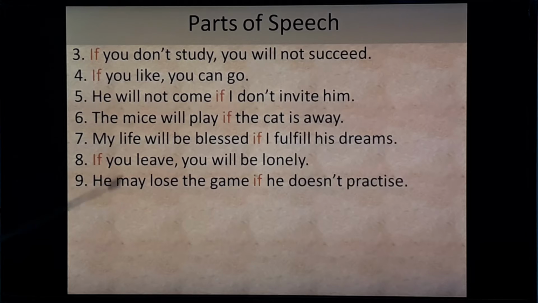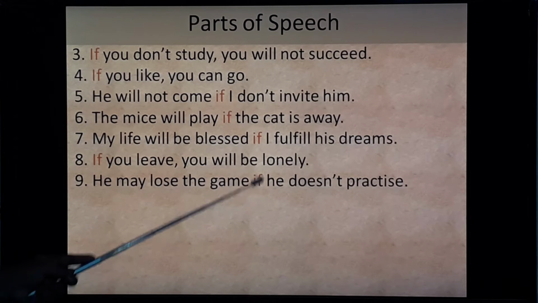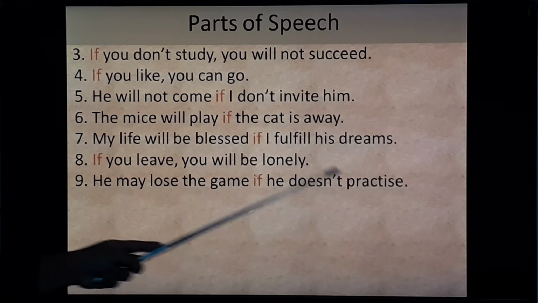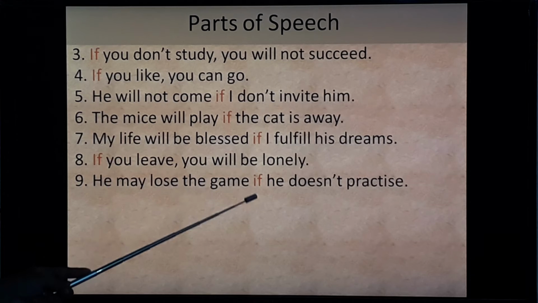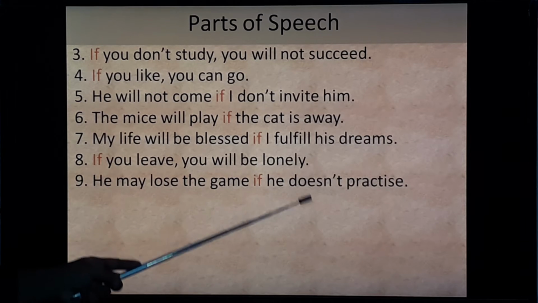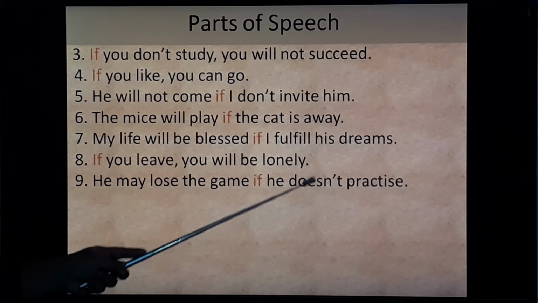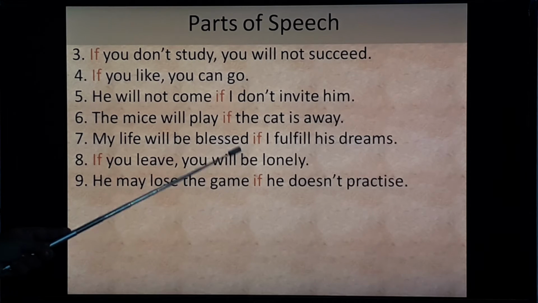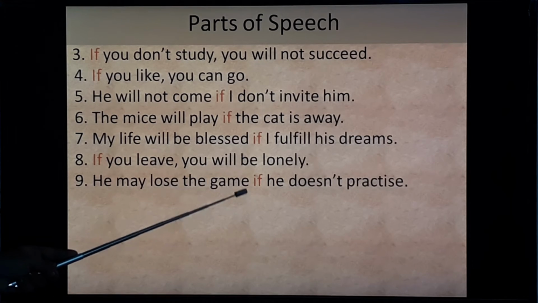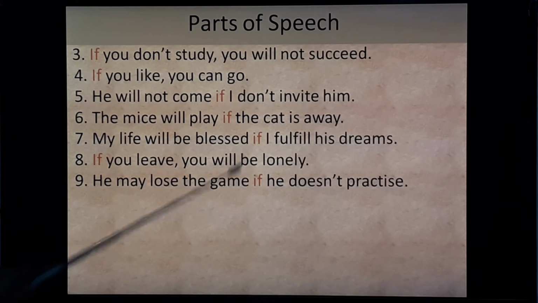Next, he may lose the game if he doesn't practice. So here he may lose the game, that is main clause. If, subordinating conjunction. He doesn't practice, that is subordinate clause. See here, if comes in between the sentence. So that is why here comma is not mentioned.